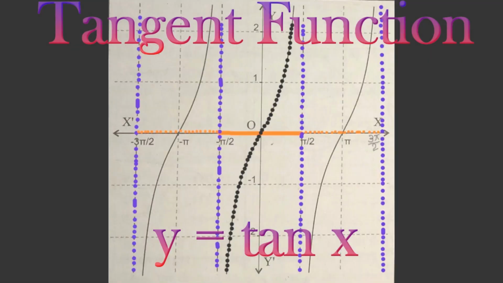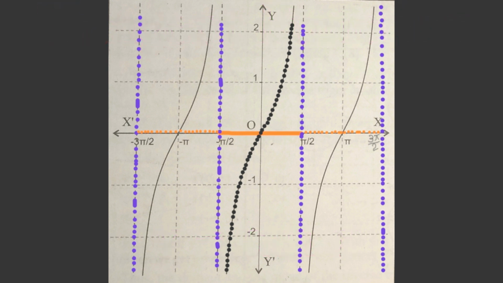If you observe the graph of tangent function, then the tangent function is once again a periodic function, because after a certain interval the graph of tangent function gets repeated. Here in the open interval -pi/2 to pi/2, the cycle of tangent function gets completed. Therefore the period of tangent function is pi.